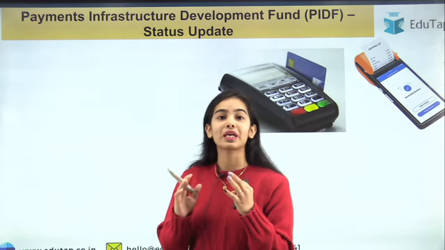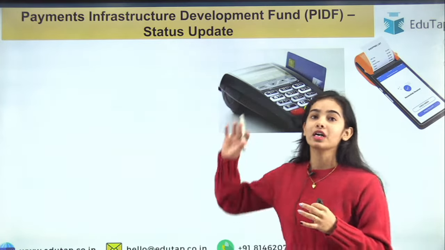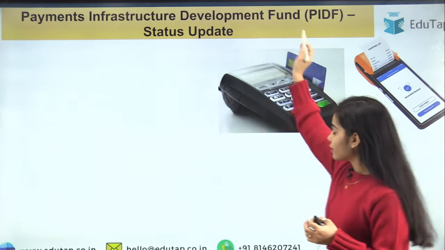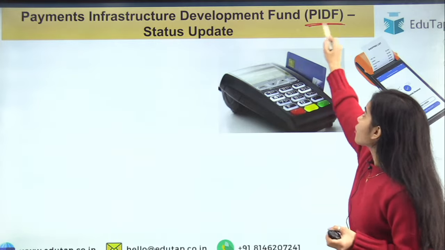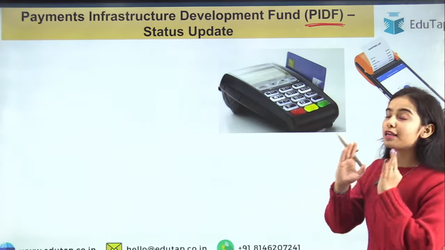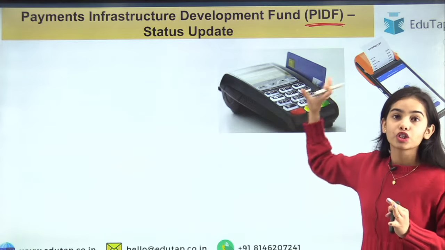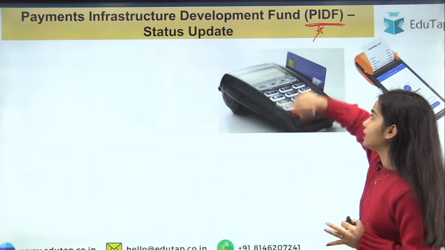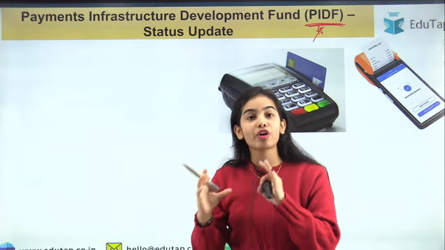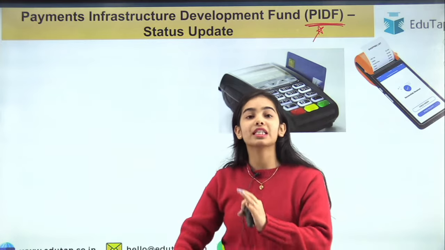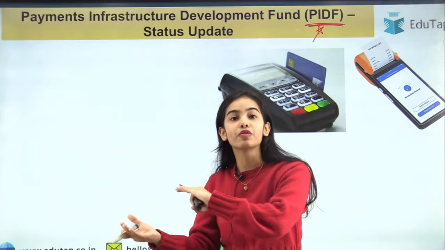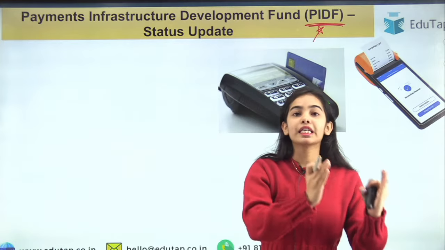Now coming to our today's topic, that is the PIDF scheme. First of all, the full form of PIDF is Payments Infrastructure Development Fund. Now the government of our country and the Reserve Bank of India want the economy to convert from a cash economy to a digital economy.